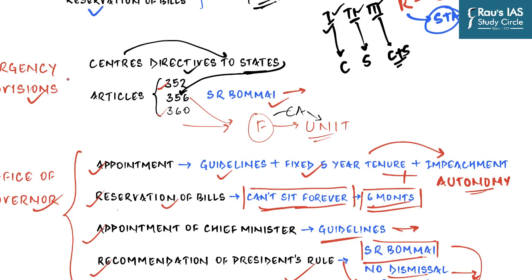Now, if you compare the emergency provisions and the Office of Governor with that of the USA, there is no emergency-like provision in the USA, and the Office of Governor is not that of an appointee from the central government, but rather he or she is an elected person holding the real powers.